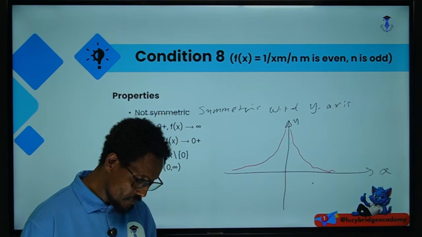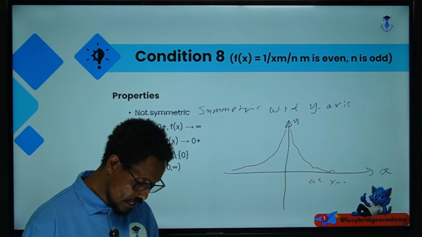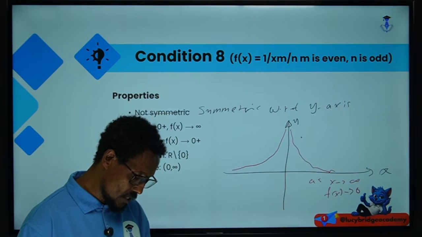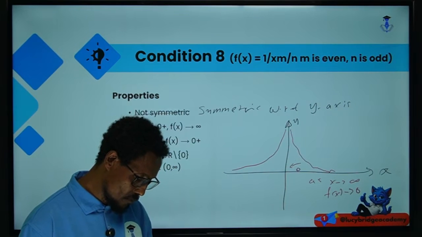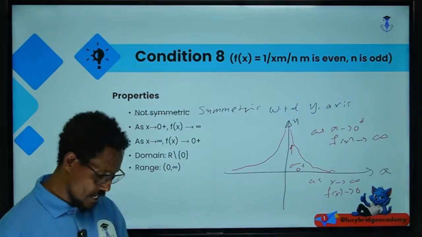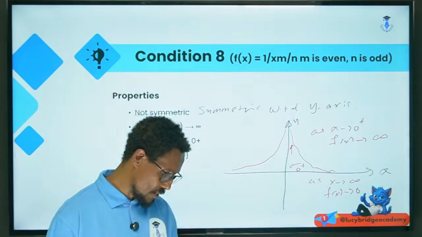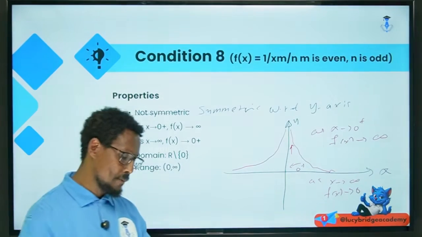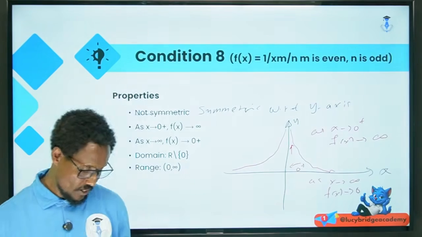That means as x approaches positive infinity, f of x approaches 0. As x approaches 0 from the right, f of x approaches positive infinity. As x approaches negative infinity, the graph approaches 0, and as x approaches 0 from the left, the graph approaches positive infinity.